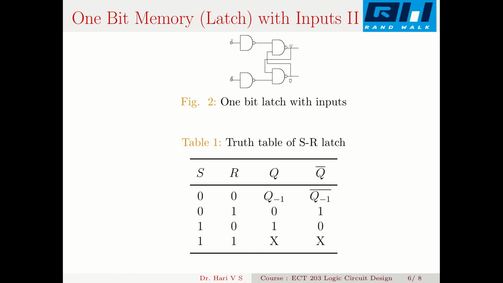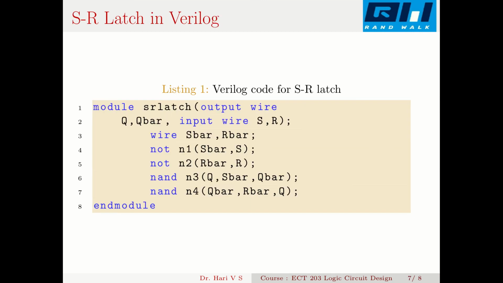So this is how the truth table looks. When S equal to 0, R equal to 0, it remains in the previous state, whatever state was there. When S equal to 0, R equal to 1, the latch is reset with Q equal to 0 and Q bar equal to 1. With S equal to 1, R equal to 0, the latch is set to 1, Q bar equal to 0. At 1, 1, the latch is in an indeterminate state, a forbidden state.